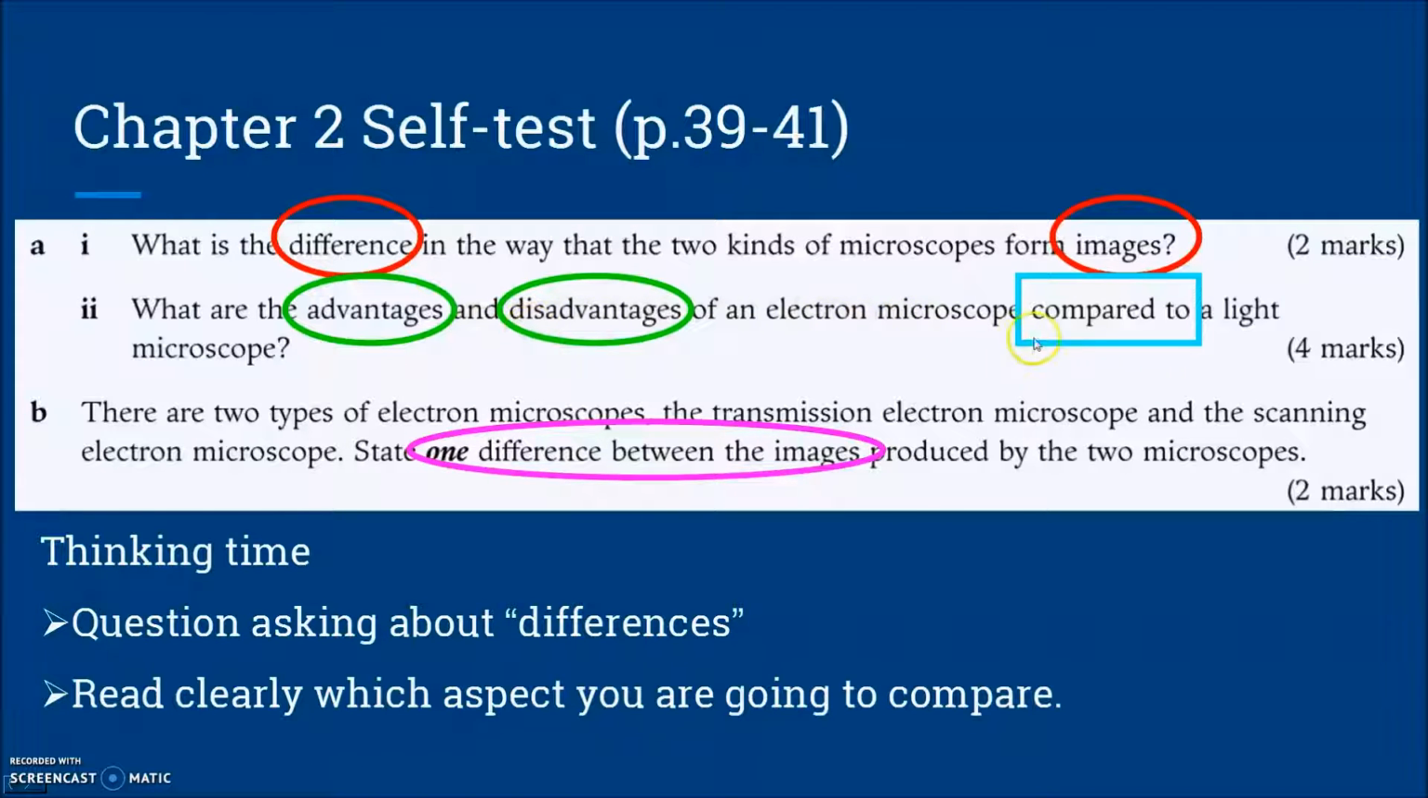Okay, what you need to do is to compare. Okay, don't just tell me, oh, the electron microscope is expensive. Full stop. How expensive? It is more expensive than the light microscope. 係貴過佢啊嘛，即係你要比較。Okay, you know the meaning is that what you need to do is to compare. And for part B, there are 2 types of electron microscopes. Okay, name them, and state one difference between the images produced by the 2 microscopes. Okay, in this case, what you are going to compare is the images, not the size, not the price.